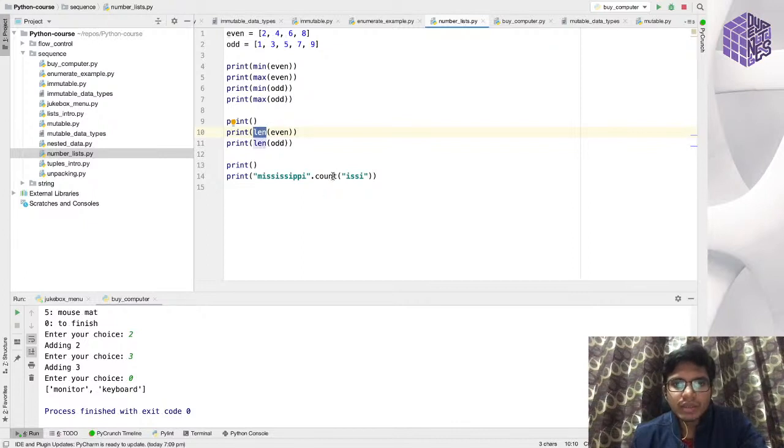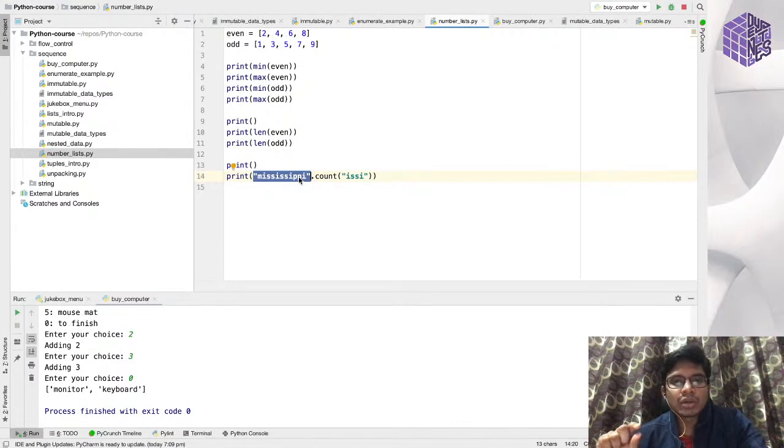Here I have declared this string. String is also a sequence in Python. As I told you, a sequence is an ordered collection of items, in any programming language.